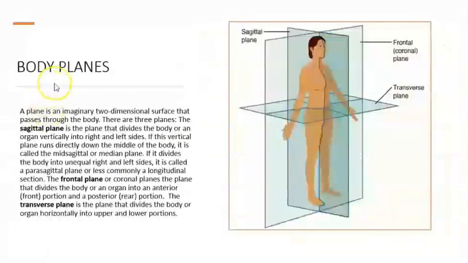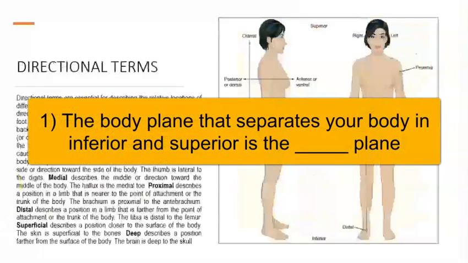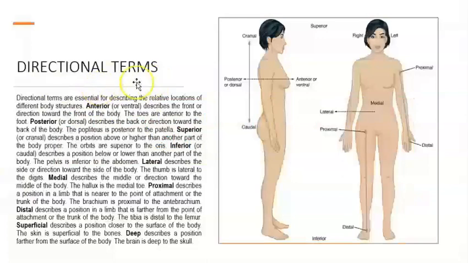Now, the anatomical position can be divided in different areas, right, using planes, as you can see here. For example, the frontal plane divides the body in anterior and posterior. Here is the sagittal plane. The sagittal plane cuts the body in left and right. Right here is a transverse plane, and this cuts the body in superior and inferior. So all these parts are going to be considered directional terms, such as ventral, dorsal, anterior, posterior.